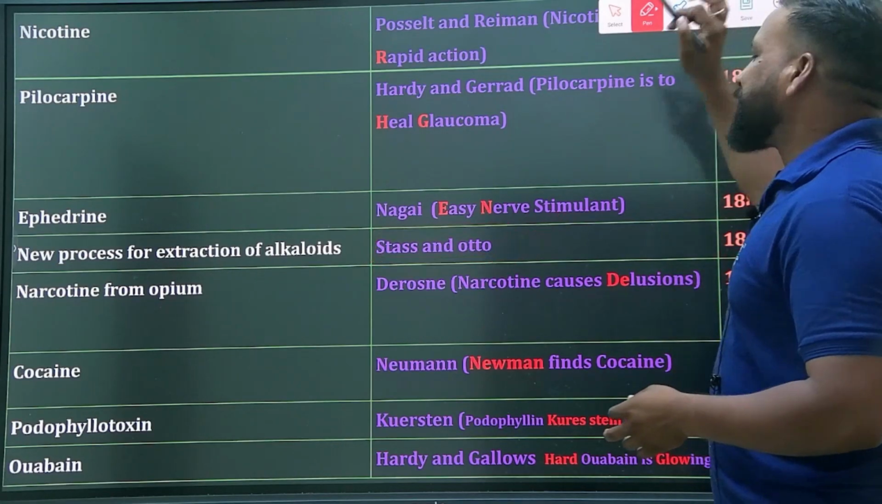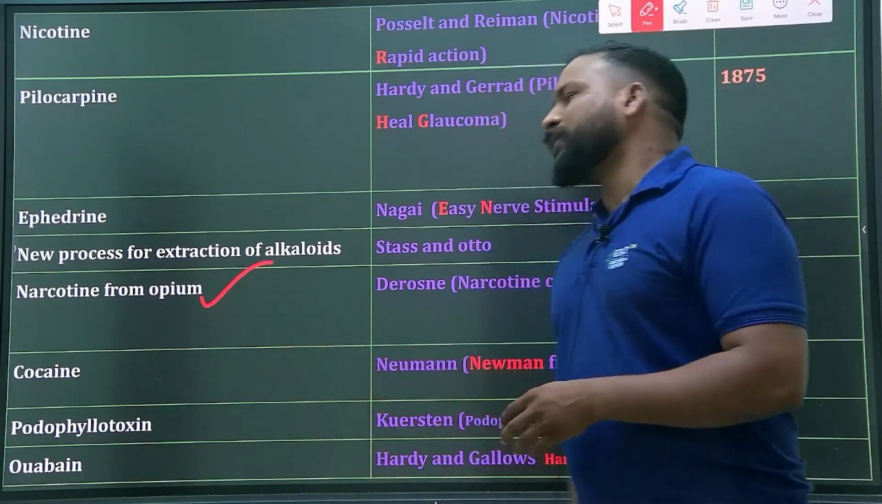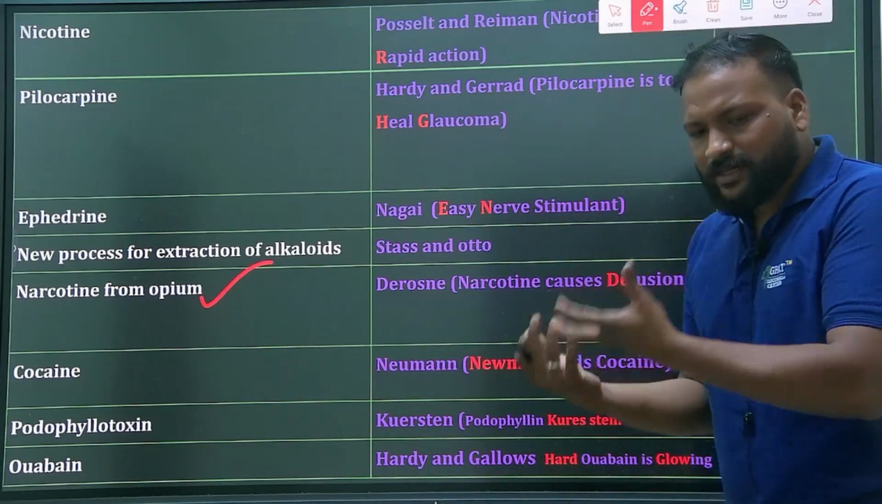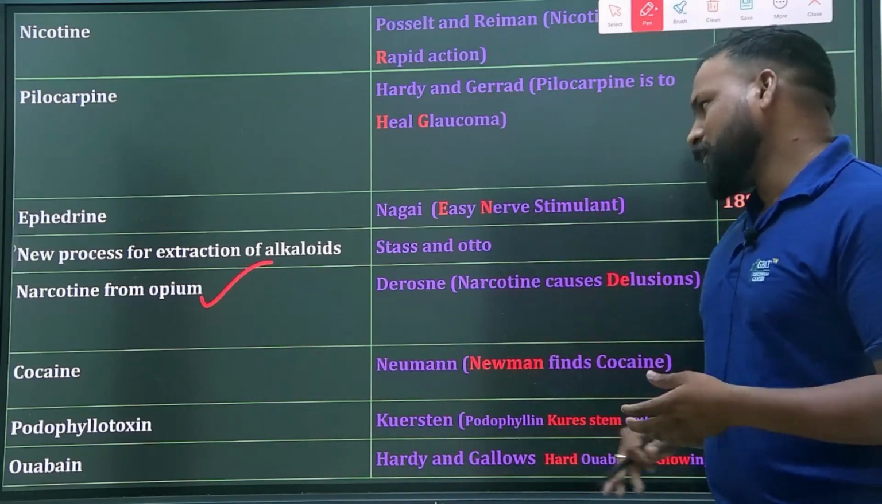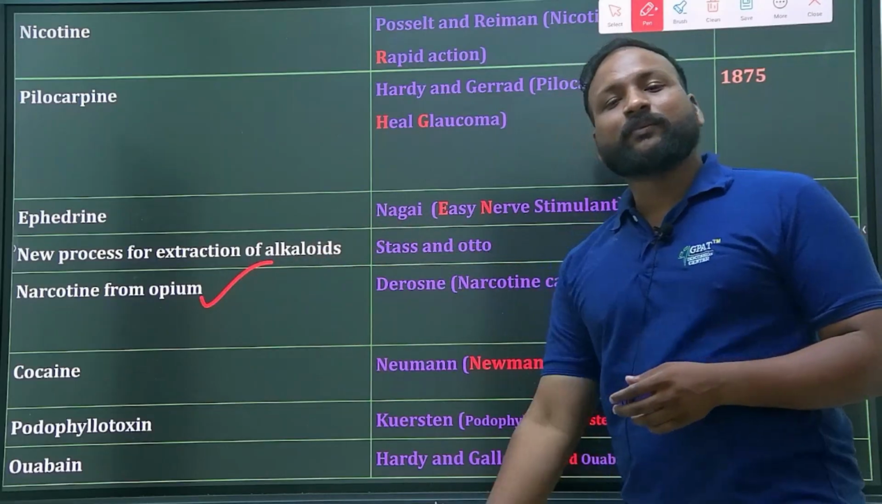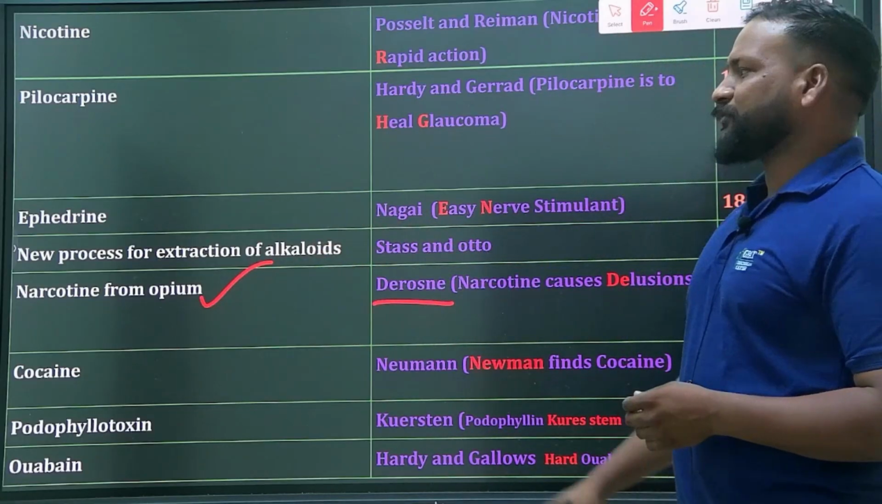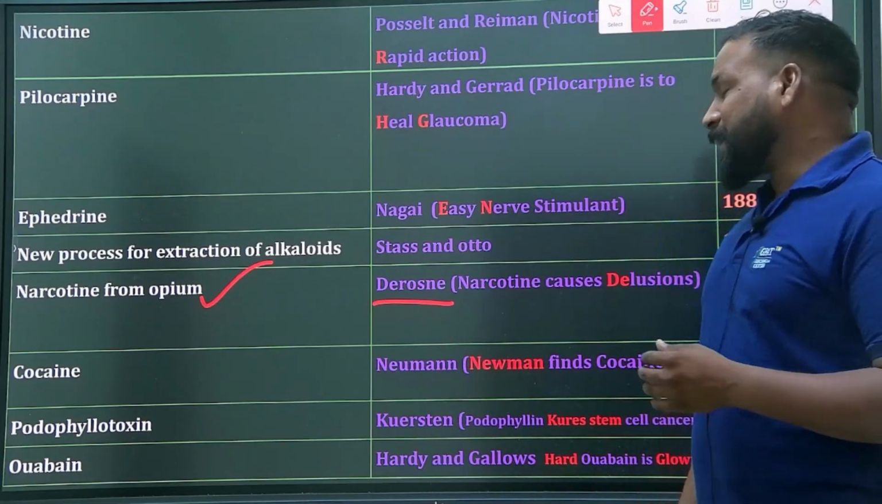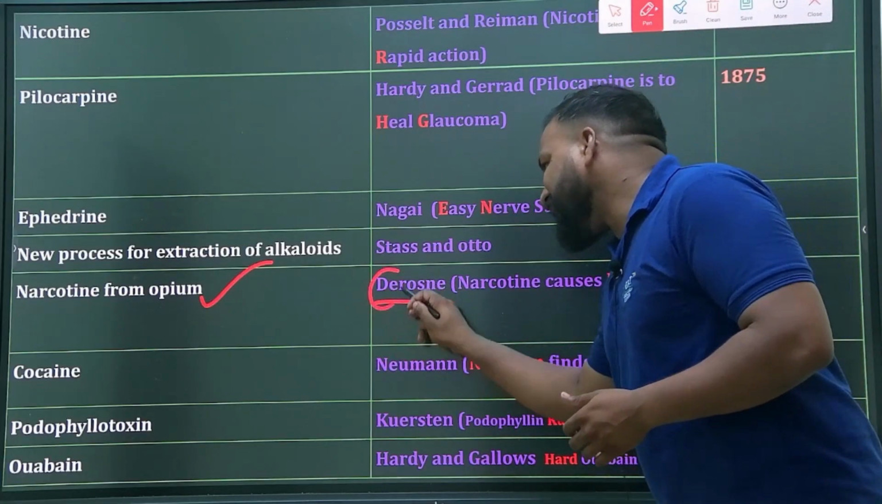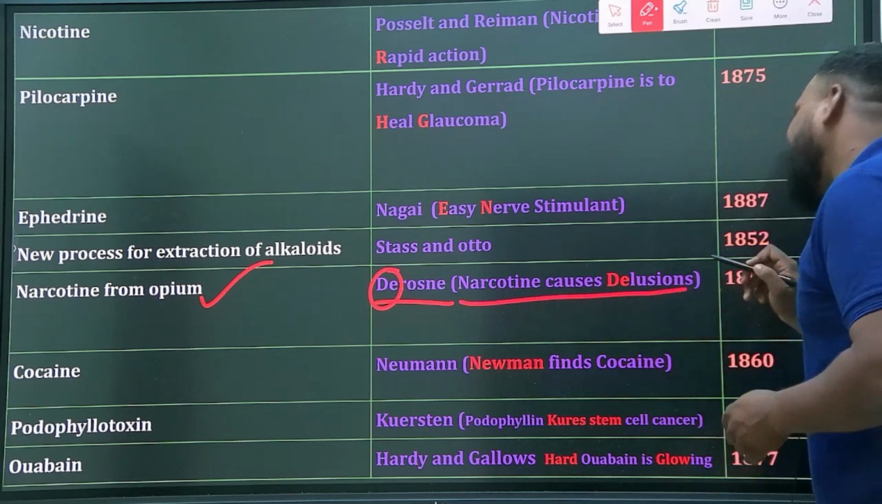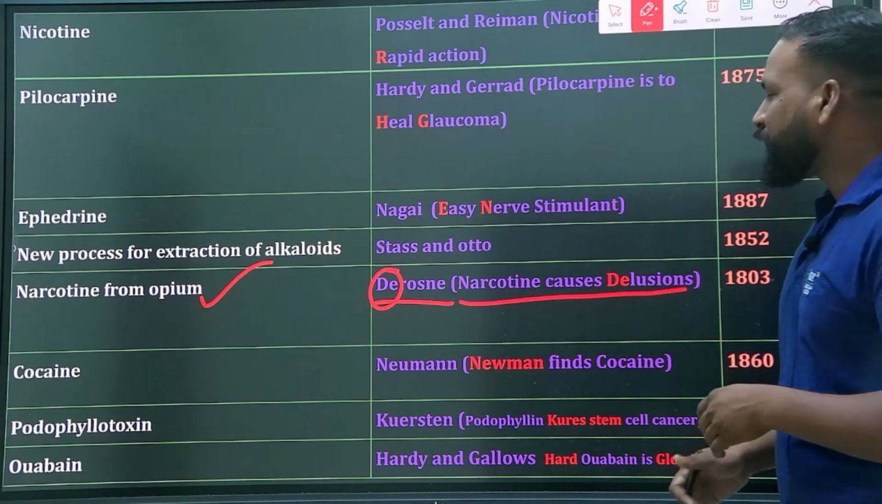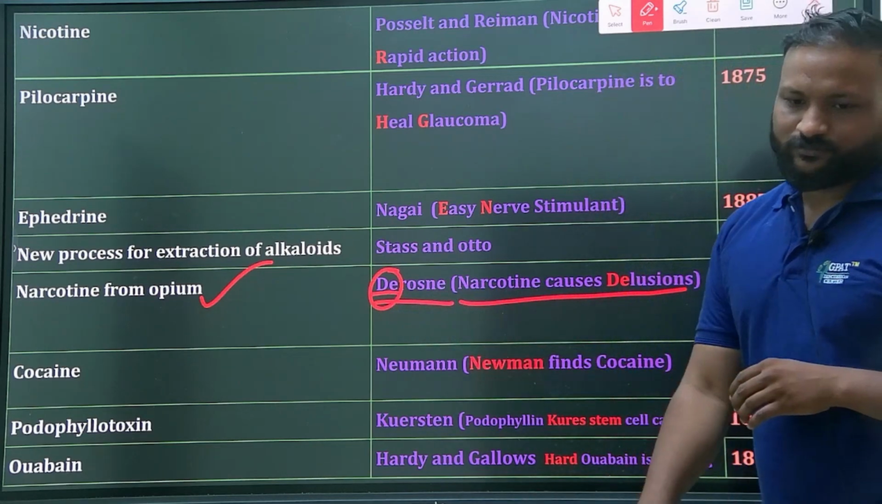And next is narcotine from opium. These are all important alkaloids and drugs. Narcotine from opium was isolated by Derosne, where D stands for Derosne. Narcotine causes delusion, where D stands for Derosne.